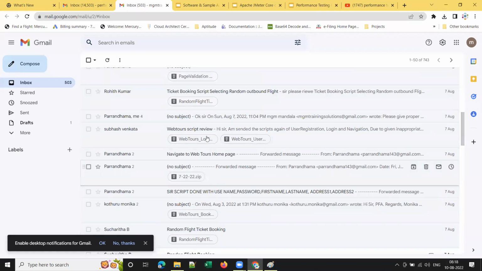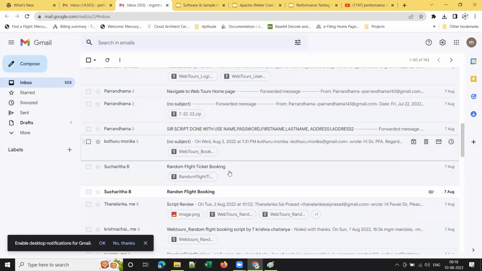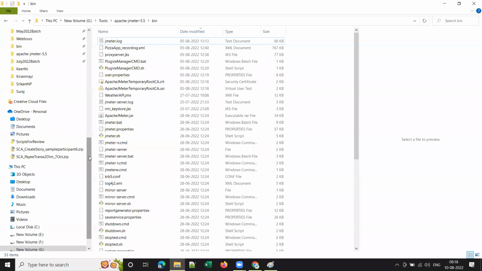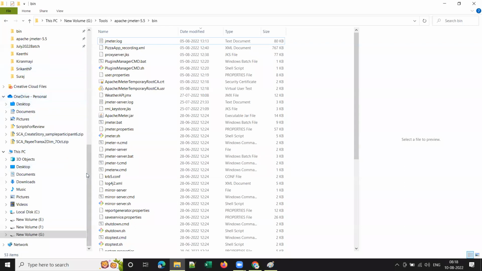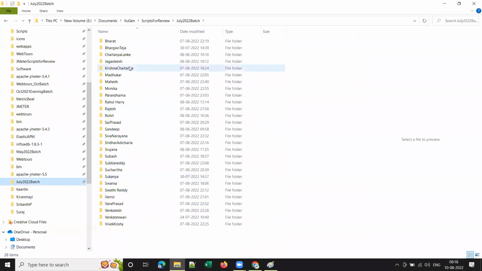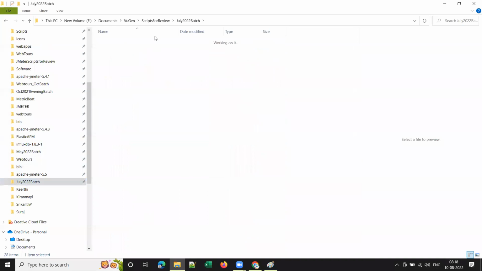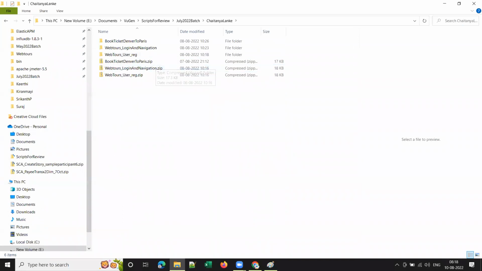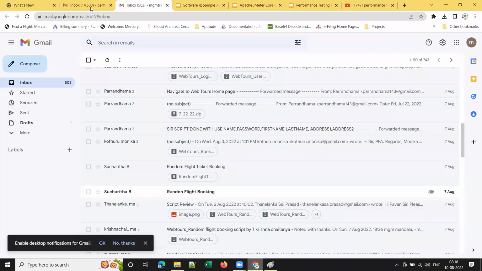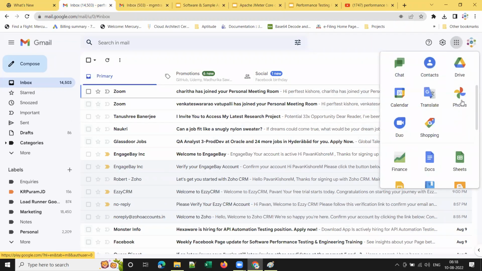So this is my current July 2022 batch, which is still running. You can see here all the students are sharing the script to me for review, and I will be downloading their scripts and reviewing them. So let me quickly show that. Here you can see the July 2022 batch. I create a folder for each and every student and download their scripts, and I will verify whether they are working or not. And I will be sharing the review comments, corrections and review comments, to everyone.